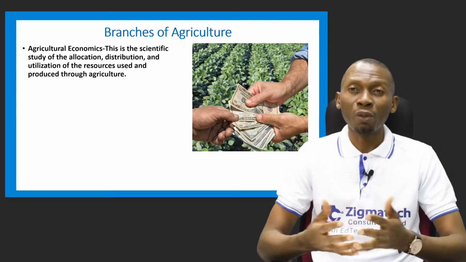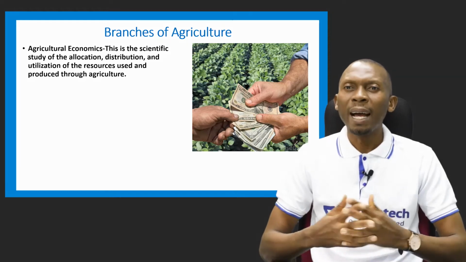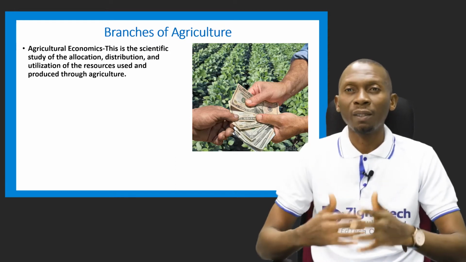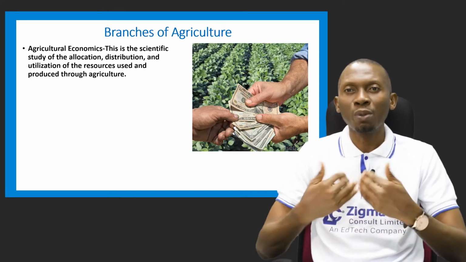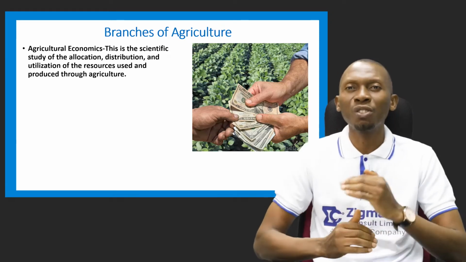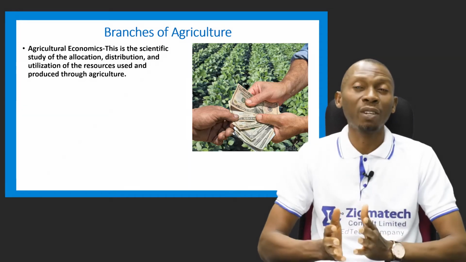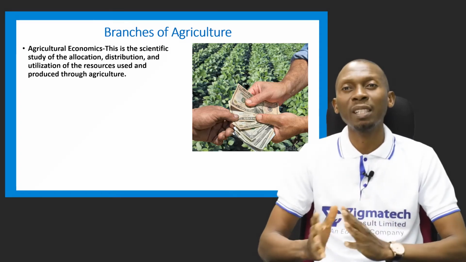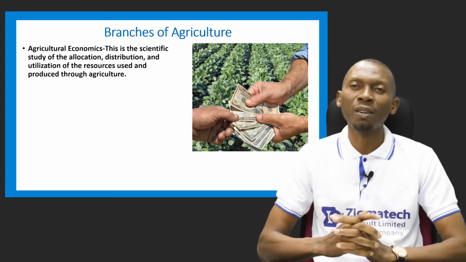Agriculture, in the course of production, you make use of some resources, some inputs, and when these factors of production are harnessed, output is gotten. So agricultural economics ensures the study of allocation, distribution, and utilization of resources used and produced through agriculture.